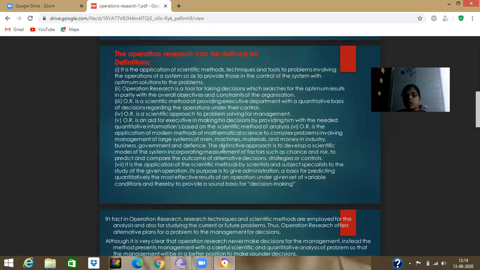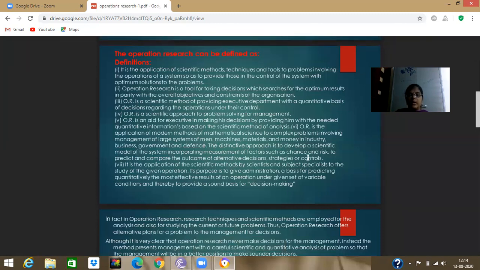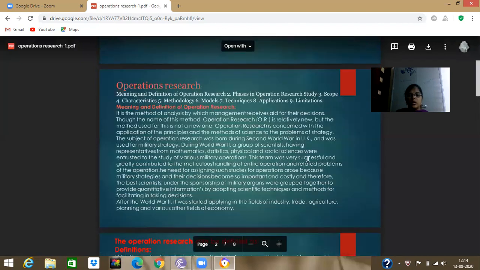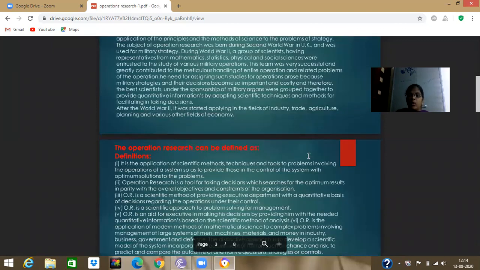So this operation research method is the application of scientific methods, techniques and tools to problems involving the operations of a system, so as to provide those in control of the system with the optimal solutions to the problem. Actually, operation research is used in different fields like industry, trade, agriculture, planning and various other fields of economy.